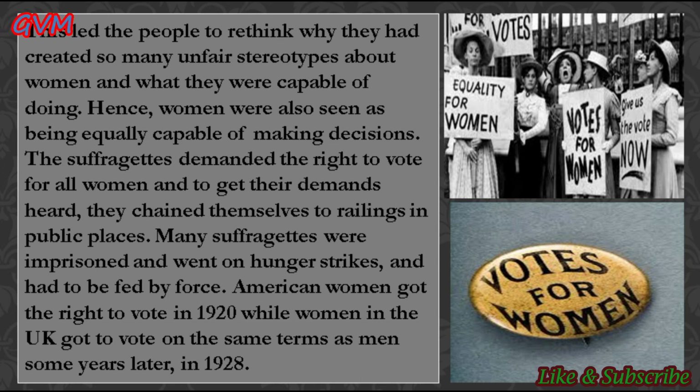But students, ultimately, after a long struggle for the women's right to vote, in 1920, the American government accepted the demands of the women, while in the UK, the women got the right to vote after a long struggle in 1928.